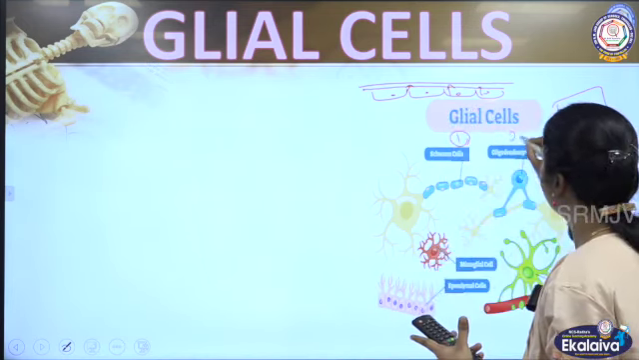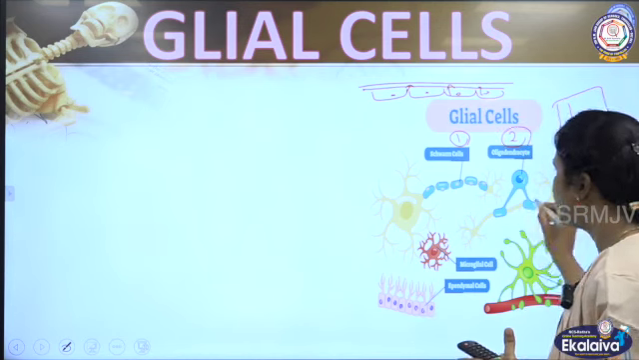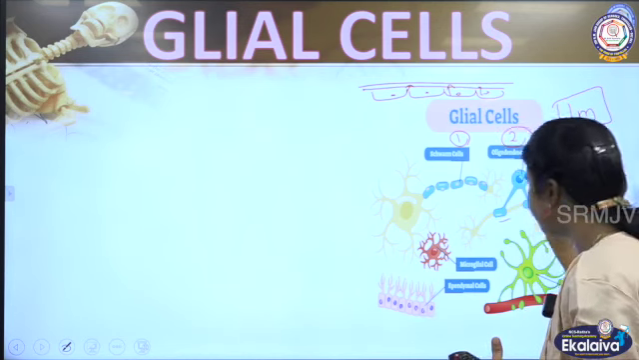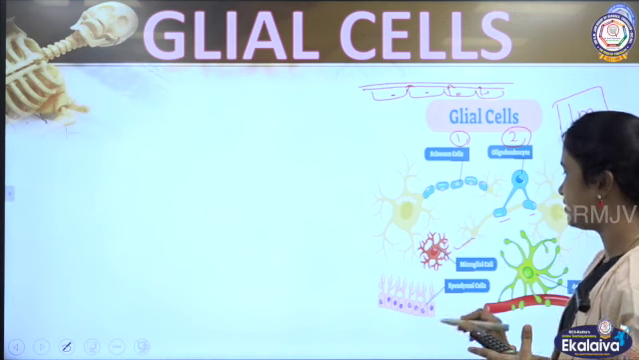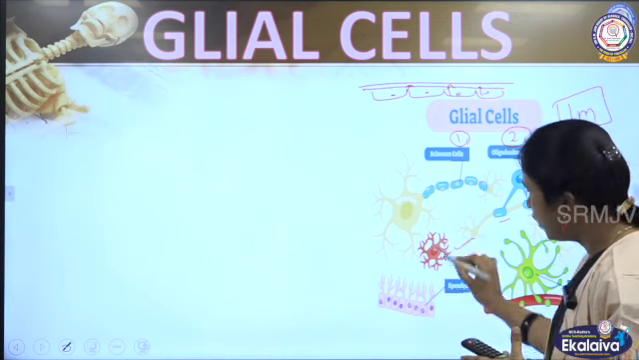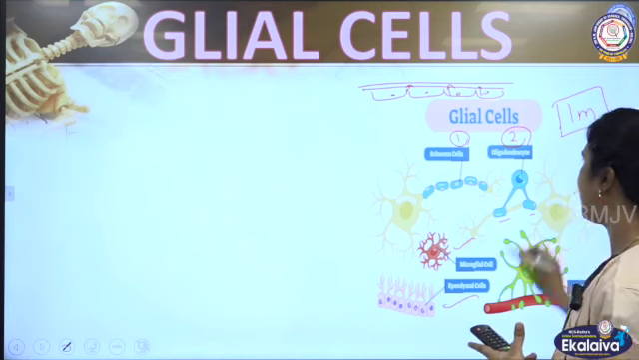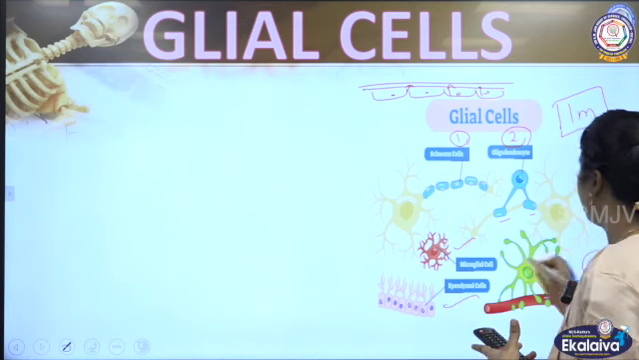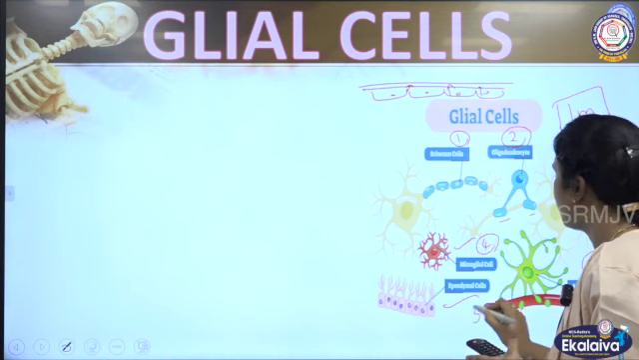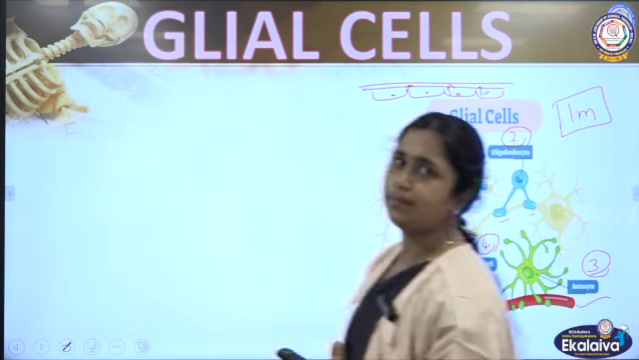Then next you can take oligodendrocyte, which is giving support. You can see here. Then microglial cells. All these are support cells, and only in the structure can you see the variation. Astrocyte, ependymal. So totally we have five different types of glial cells.